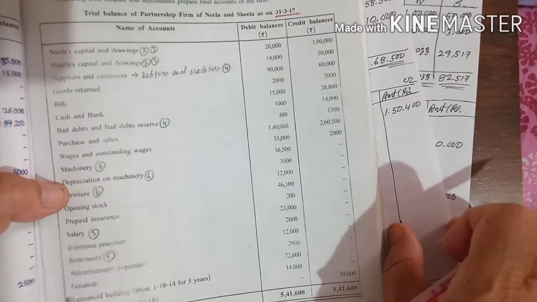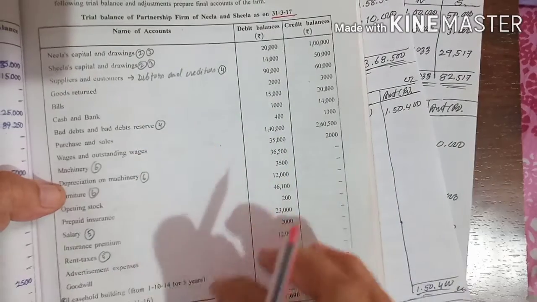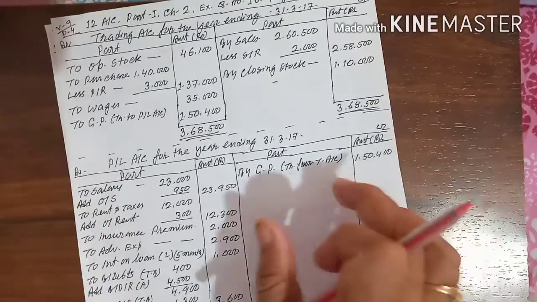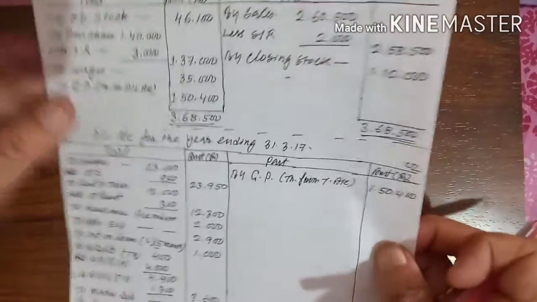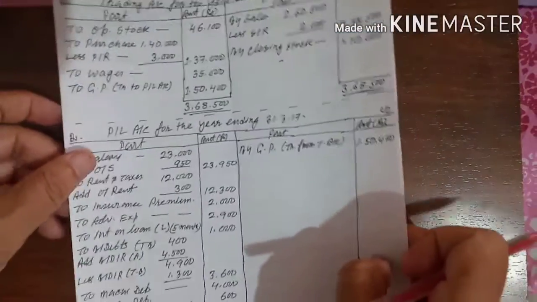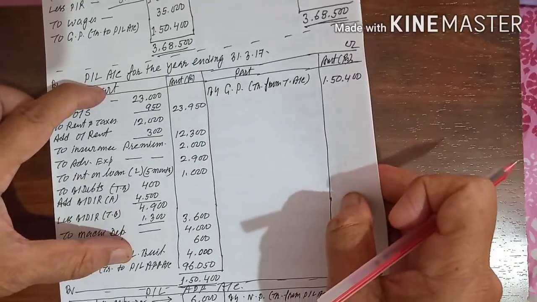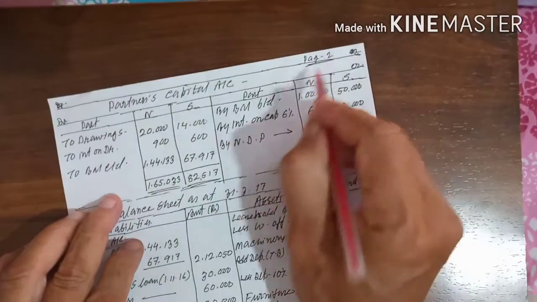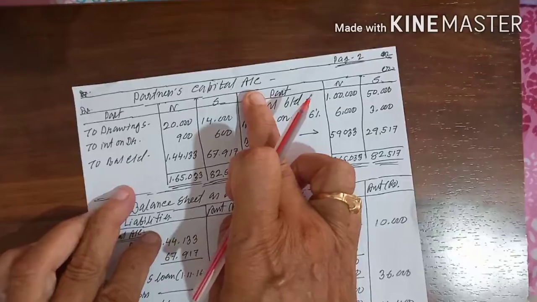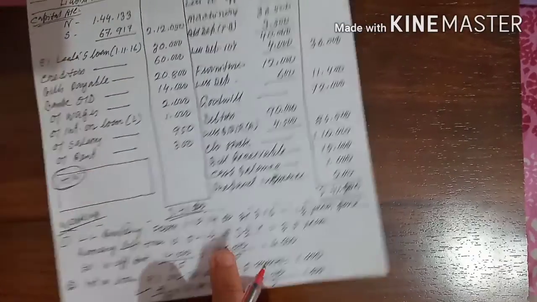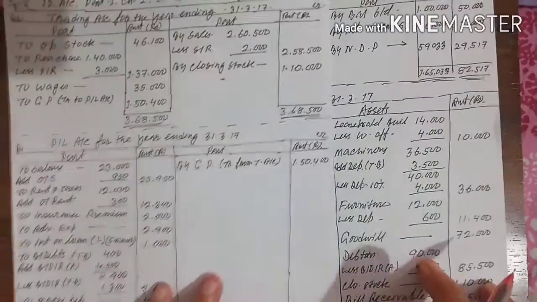Now one by one, posting I already explained to you. One by one, I want to explain the adjustments here. The sum I completed here. Now posting, which I already told you, almost all the students know which one will go where. This is your trading account, this is the profit and loss account, this is the profit and loss appropriation account. Next page, this is page 2, the partners capital account and the balance sheet, and the last one is called the working. Now the first adjustment.